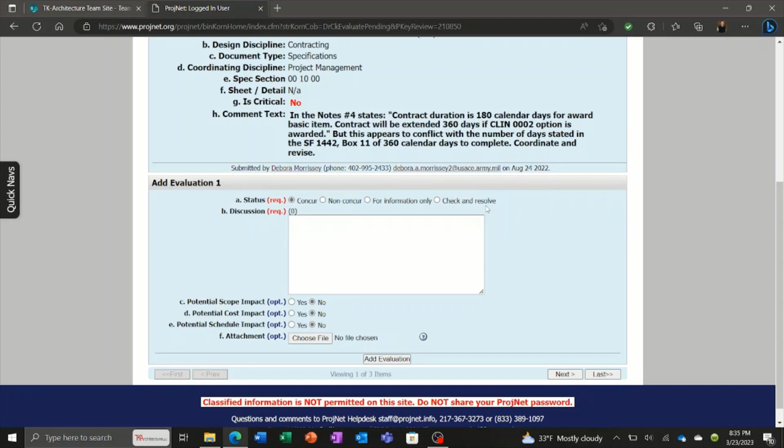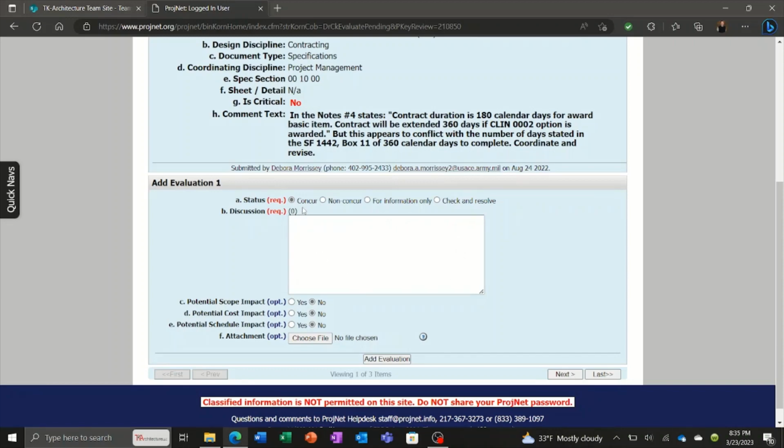So you need to have some discussion at the review meeting. So the check and resolve is basically saying that we need to have some discussion on this before we can come to a resolution. And then the box for your discussion or for your response.